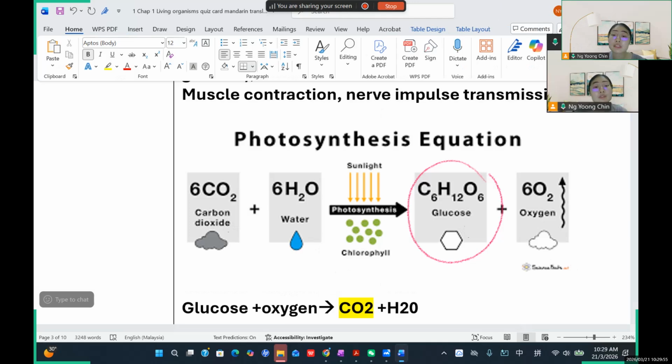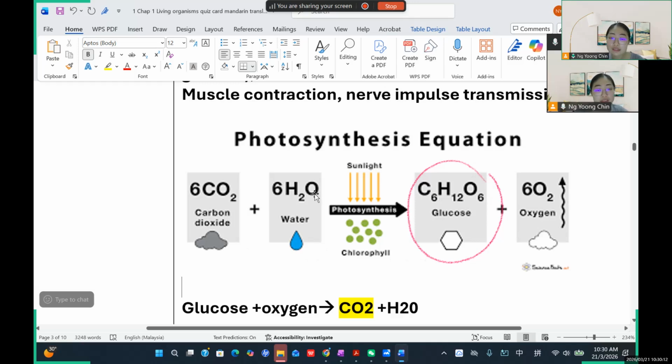Because the plant is the producer, right? It can absorb the carbon dioxide. The plant is the organism that takes in the carbon dioxide and converts it to something very useful, which is the glucose.